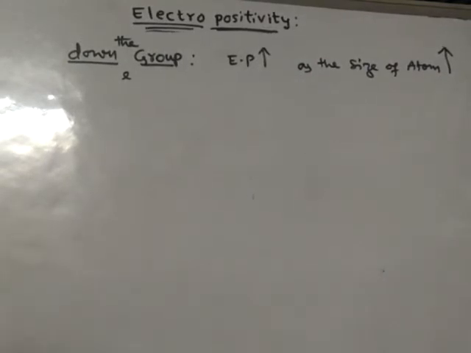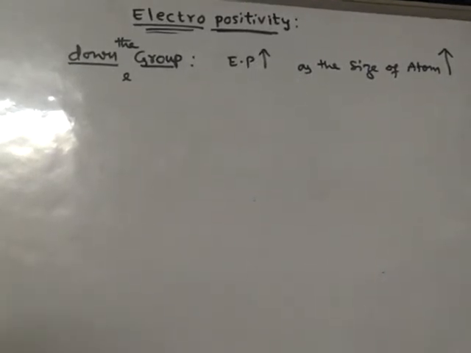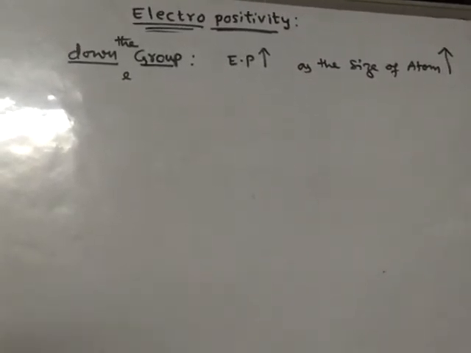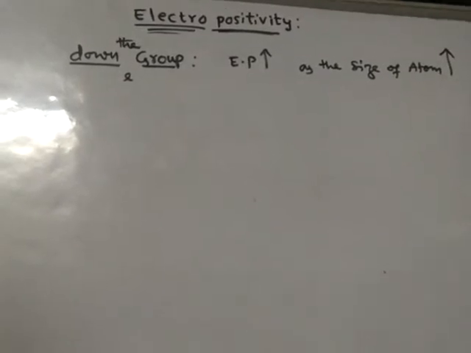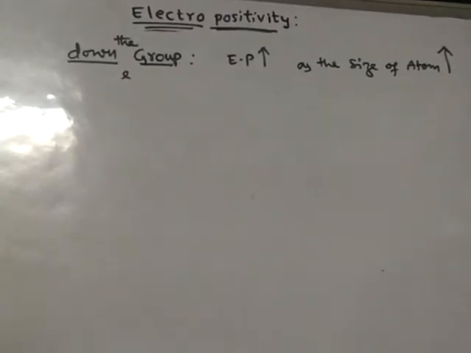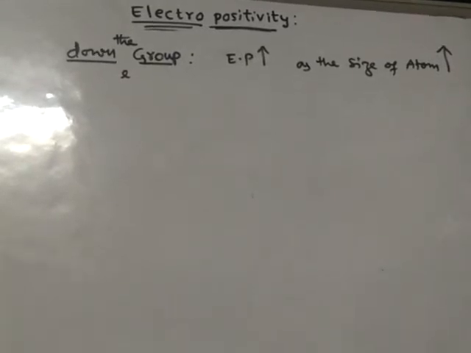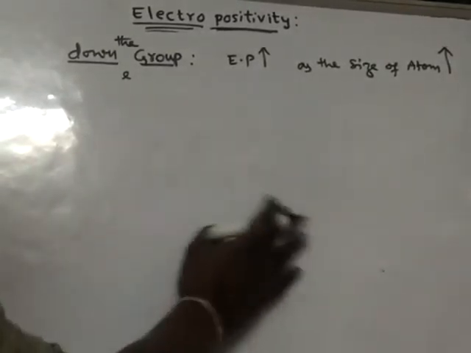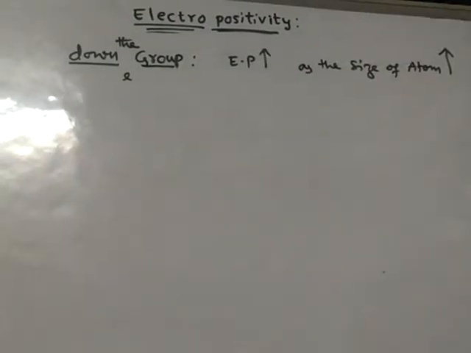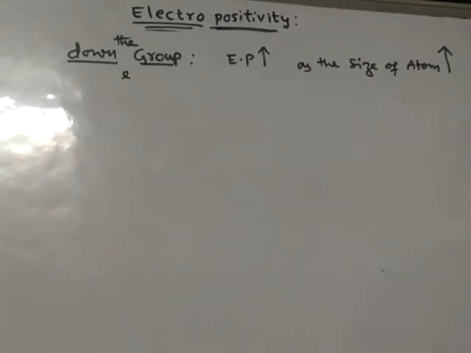Because when atom size is more, the last electron will be far away from the center of the nucleus. Therefore the nuclear force of attraction on the last electron, that means in the outermost orbit, will be less with the increase in size of the atom. So that electron can be lost easily, and hence the electropositivity of that atom will be more. As we move down the group, as the atomic size increases, electropositivity will increase.